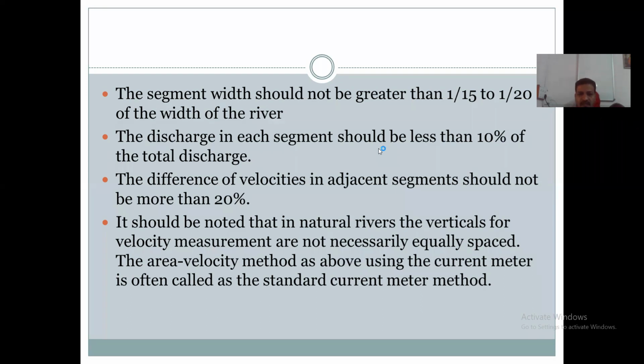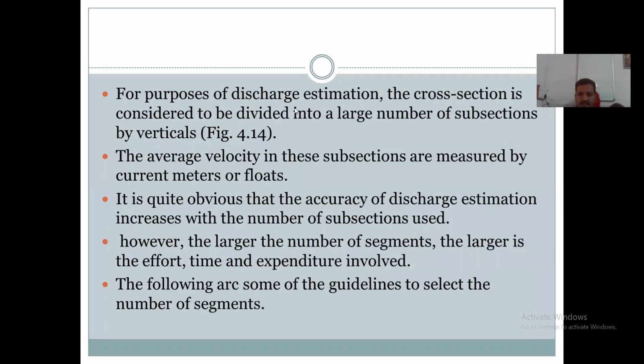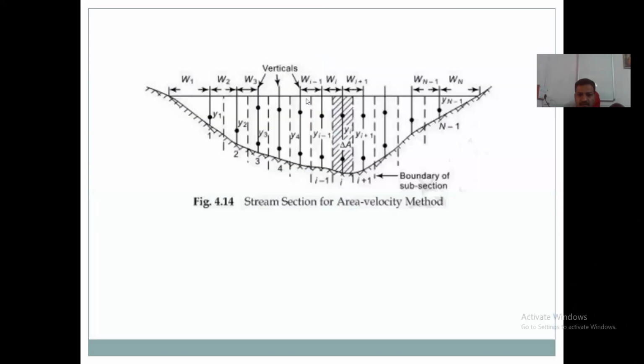Okay, understood? Any difficulty in this? If not understood, ask. You can ask in the chat box or you can unmute yourself.